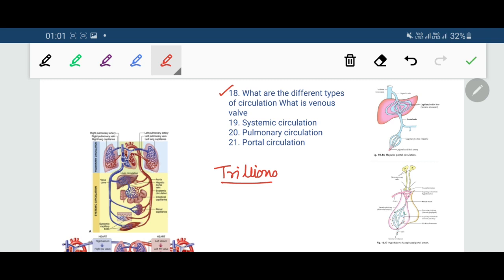Now the types of blood circulation can be categorized into the following types. What are the types of blood circulation? Number 1 is the pulmonary circulation.